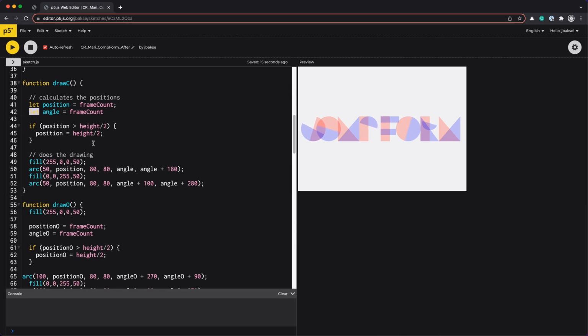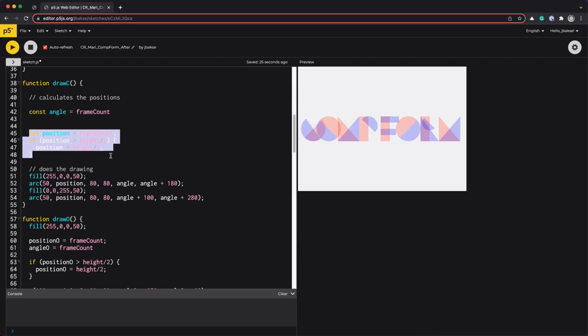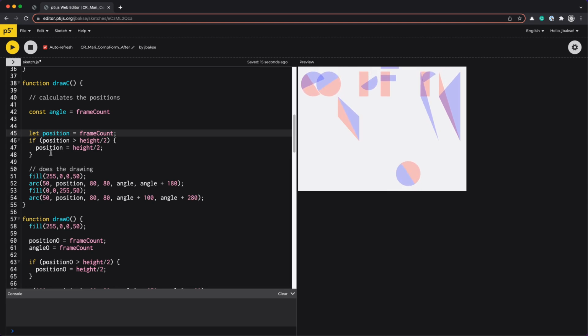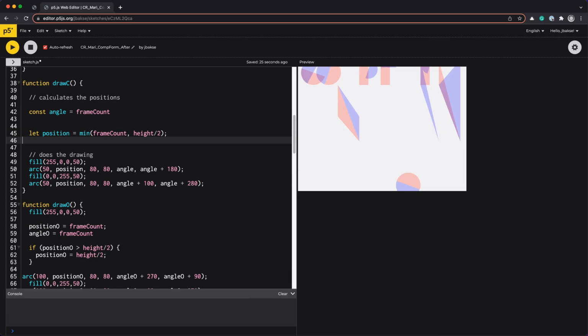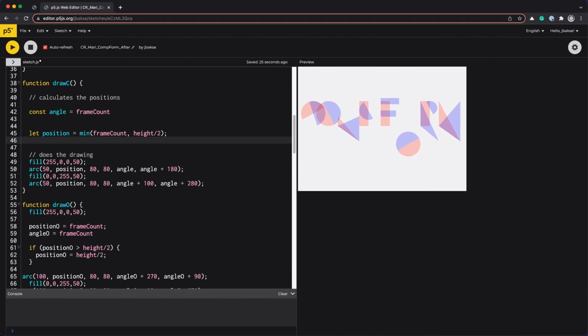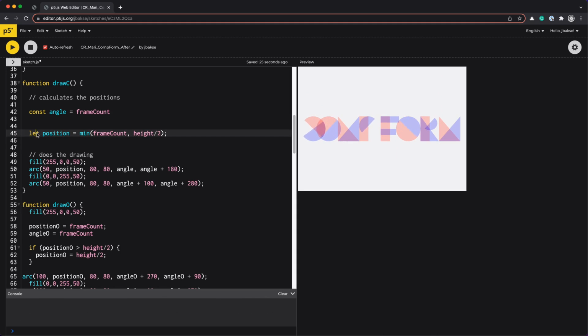Angle never changes, so let's change that to a const. This is a pretty common pattern. It assigns a value to position, then checks to see if position has gone past some upper threshold, and if it has, keeps it at that threshold. Instead of using this if, we can use min, which returns the lower of two values. And C still stops where it's supposed to. And now that we never change position's value, we can make this a const as well.